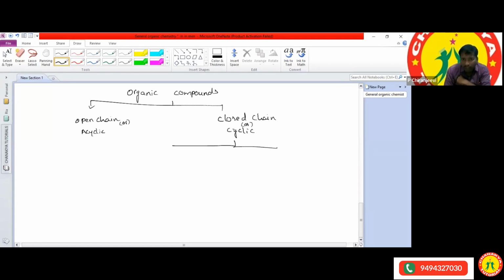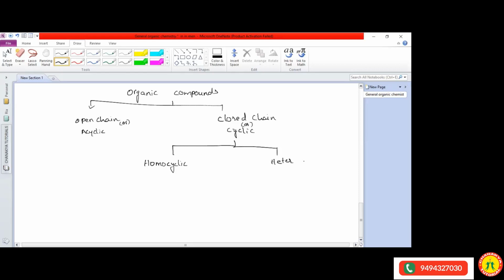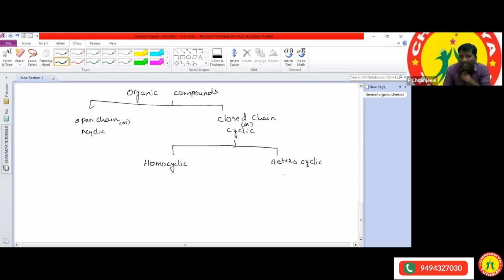Again, cyclic compounds are classified into two types. What are the two types of the cyclic compounds we are having means? One is homocyclic compounds, homocyclic, and another one is heterocyclic. Okay, heterocyclic. So any one of you can tell me the examples of the heterocyclic compounds? First of all, what is meant by the homocyclic and heterocyclic?